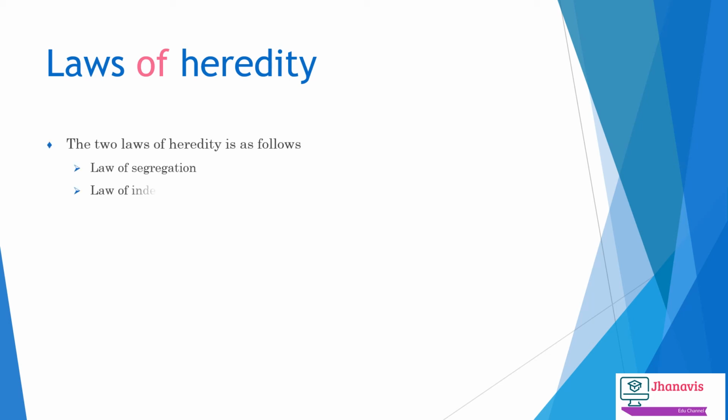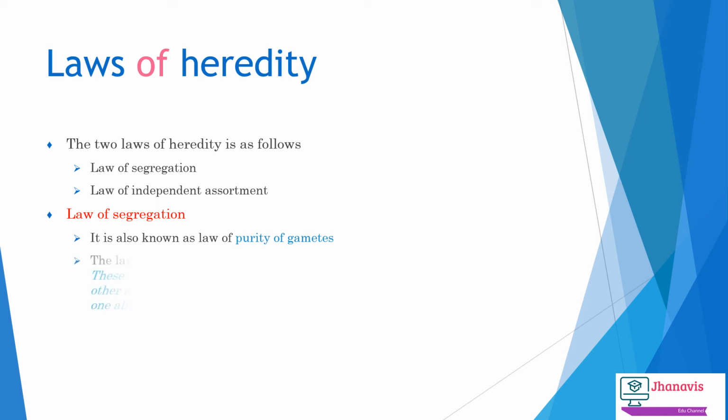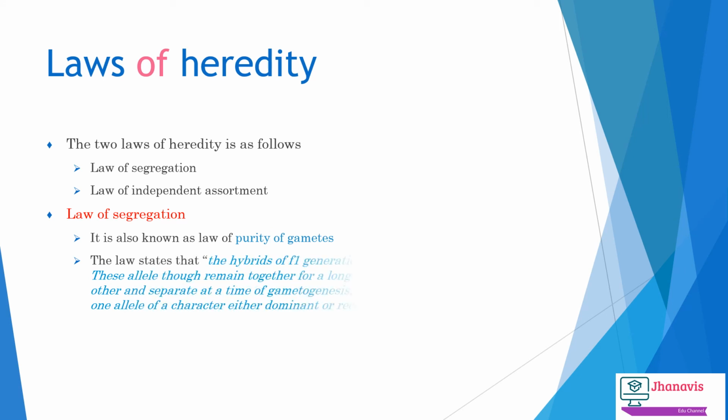Now I am going to talk about the laws of heredity. The two laws of heredity are as follows: the law of segregation and the law of independent assortment. Now let me explain the law of segregation. It is also known as the law of purity of gametes. The law states that the hybrids or the heterozygotes of the F1 generation have two contrasting characters. One is dominant and another one is recessive.